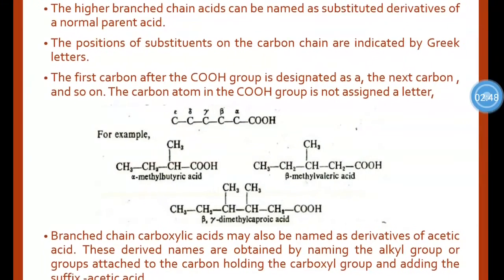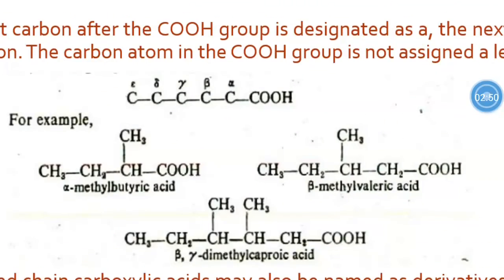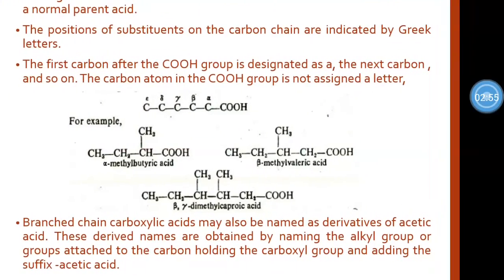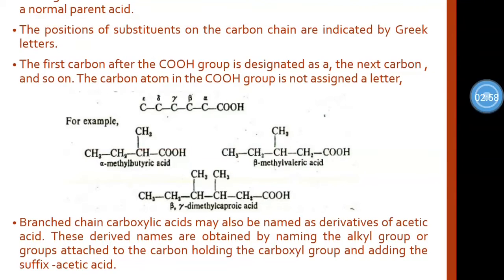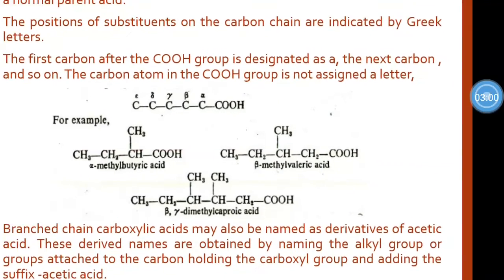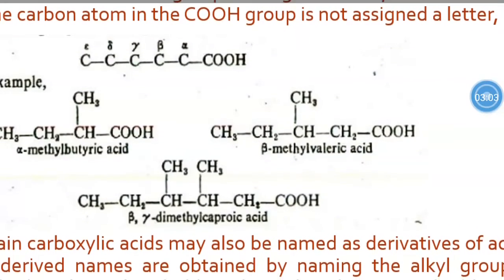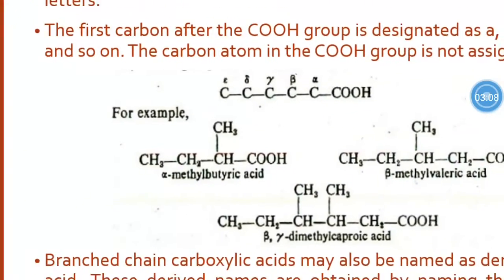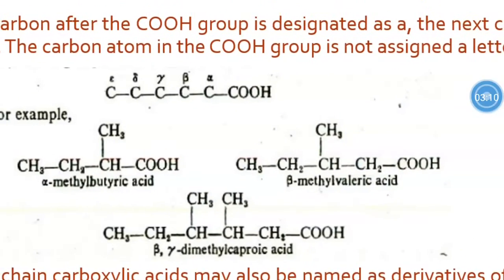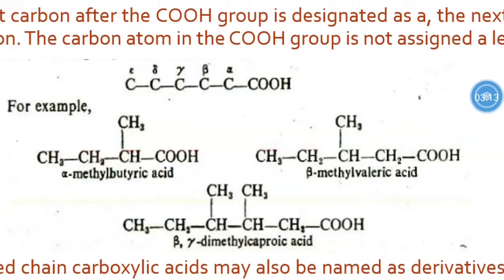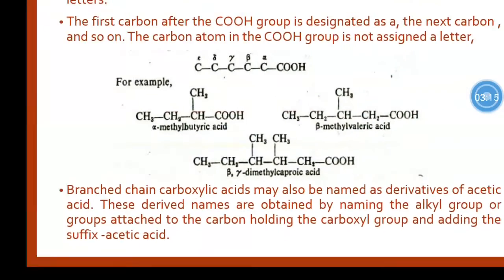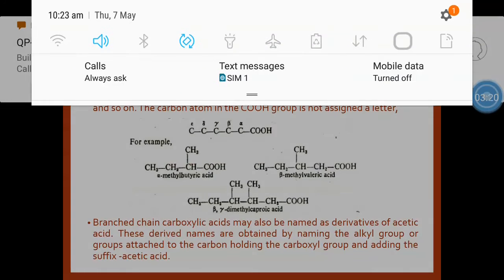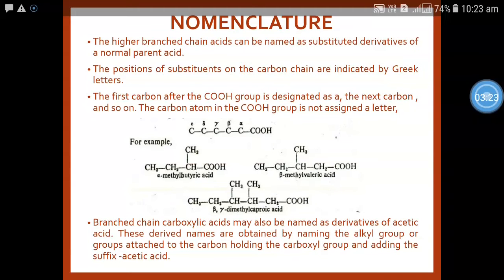The first carbon after COOH is designated alpha, the next beta, and so on, and the carbon atom in the COOH group is not assigned a letter. So it becomes COOH and then alpha, beta, gamma, delta, epsilon. For example, alpha methyl butyric acid, beta methyl valeric acid. Here is alpha beta dimethyl caproic acid.